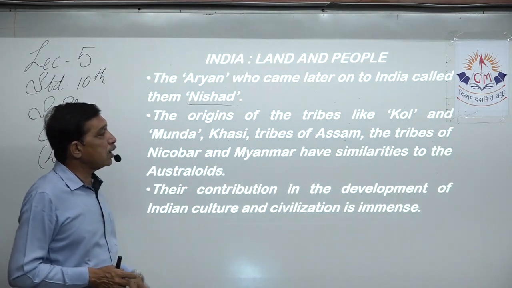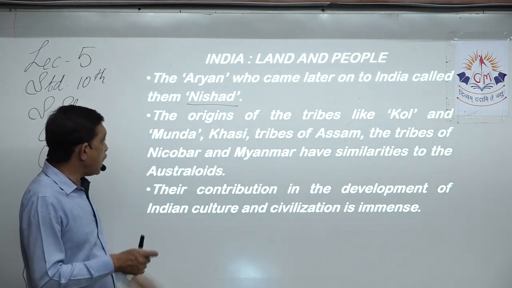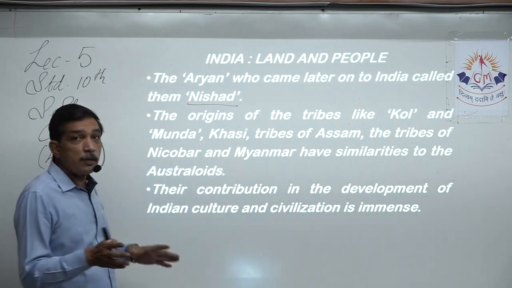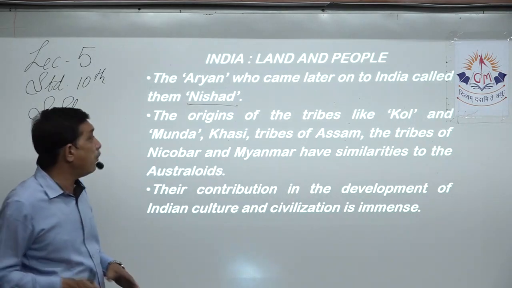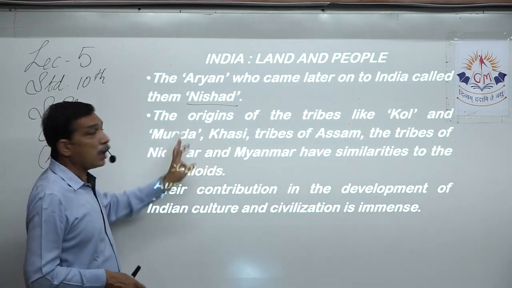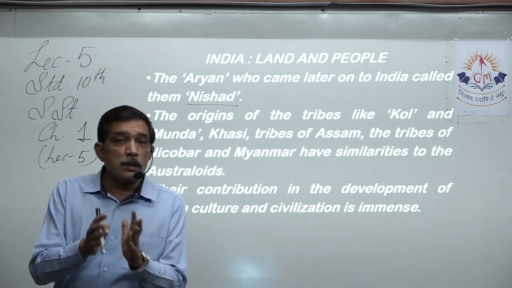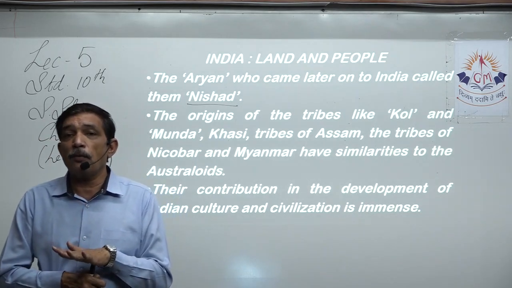The origins of the tribes like Kol, Munda, Khasi, and tribes of Assam, the tribes of Nicobar and Myanmar, they have similarity. Today, we are talking about today. Now, we take Kol and Munda. Now, the Kol and Munda, they are usually found in Bihar, Orissa, Chhattisgarh areas. Kol and Munda tribes are found, right?